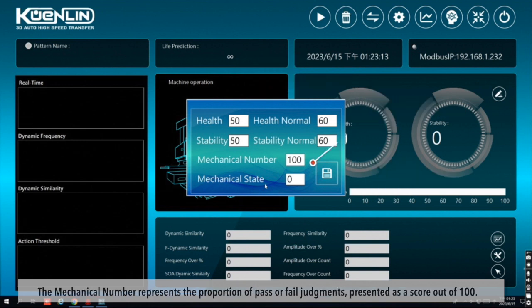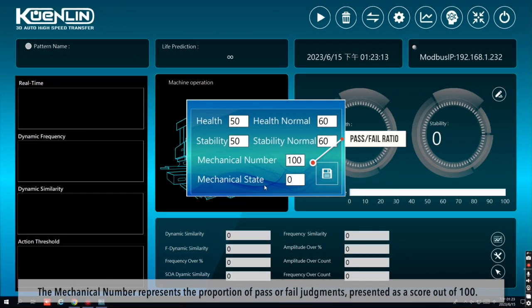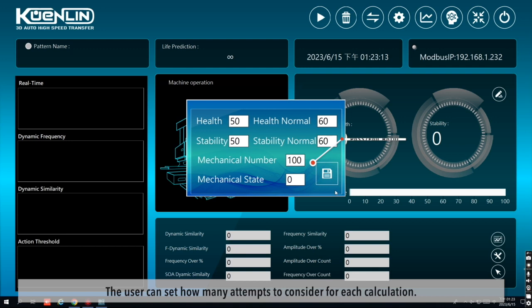The mechanical number represents the proportion of pass or fail judgments, presented as a score out of 100. It indicates the ratio of times when the score is above or below 60 within 100 attempts. The user can set how many attempts to consider for each calculation. The mechanical state represents the score threshold.